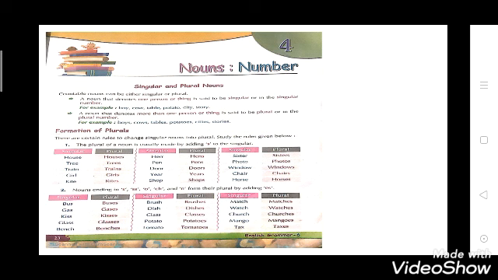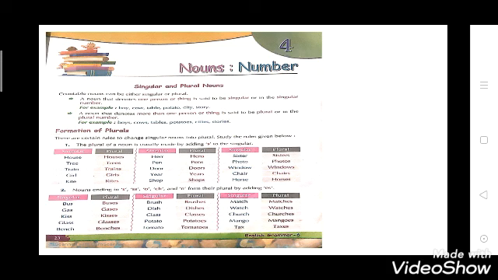Now we have completed all the exercises from this chapter. Now let's do a quick revision of what we have learned in this chapter. In this chapter we have learned what a noun is. Noun is a naming word. And what is number? Number indicates whether the noun is singular or plural. And singular and plural come under countable noun. Okay. So here are a few rules for the formation of plurals. See the first rule: the plural of a noun is usually made by adding s to the singular. It means the plural is made by adding s.